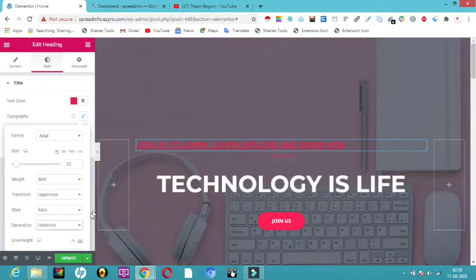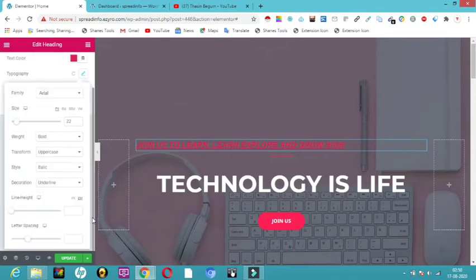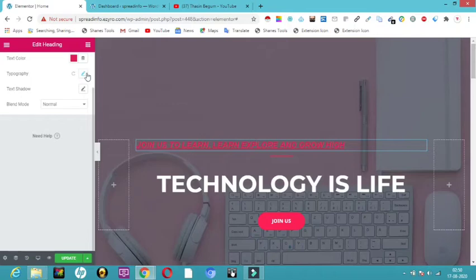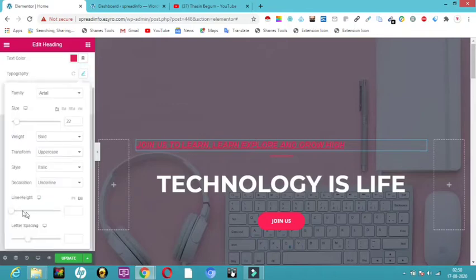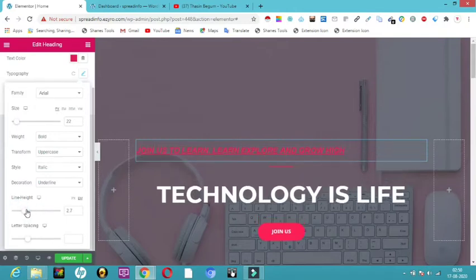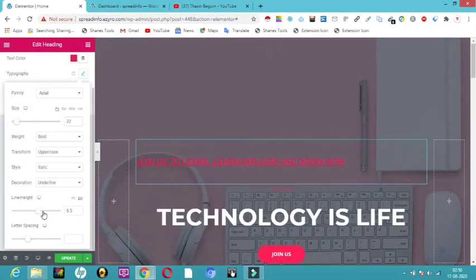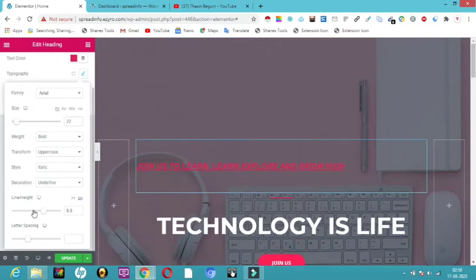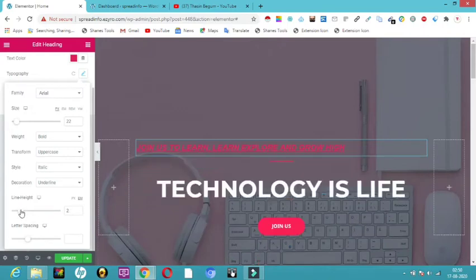And now the point comes to the next. Line height, how much you want. Let me click one more time. So line height it is asking. Here you can see each and every line, the sentences, you can see the differences. This is the line height, how much space you want between each line. And then the point comes to letter spacing.